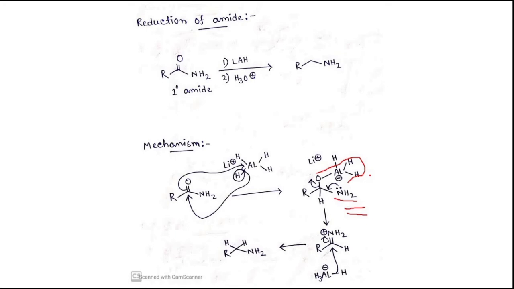and the leaving ability of this oxygen part is more compared to this NH2. That's why this oxygen part will go out from the system, and we will get this intermediate, and again this hydride will attack this carbonyl center and we will get this primary amine.